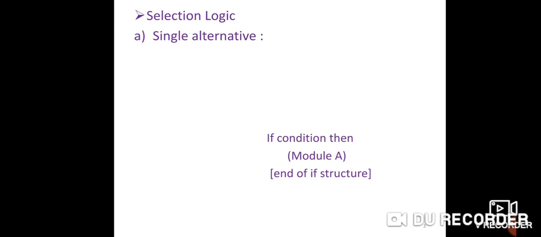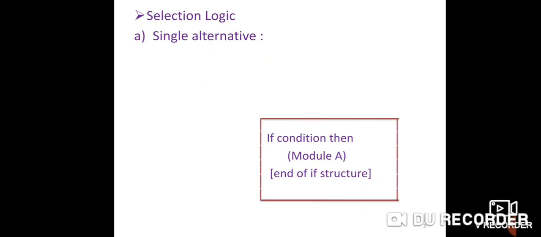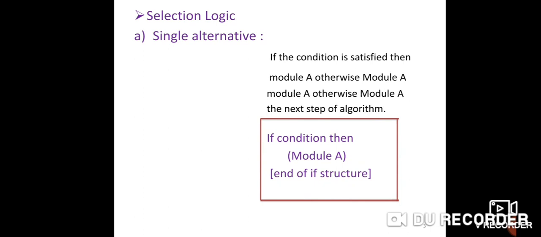It means in single alternative, if the condition is true, we get the output, but if the condition is false, we do not get any output. That is, we get output only when the condition is true and no output when the condition is false.